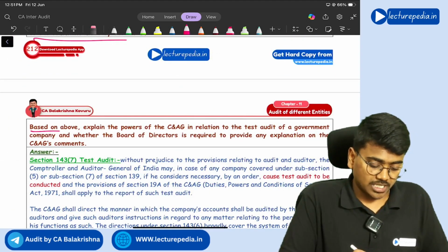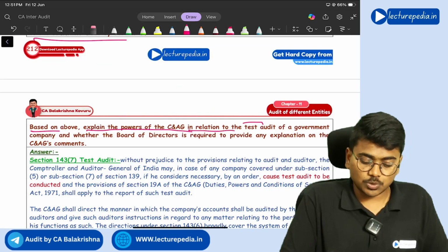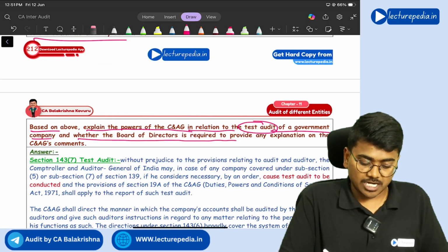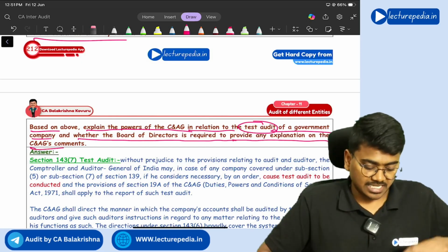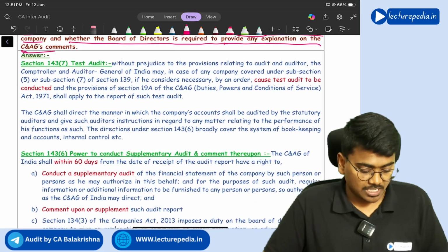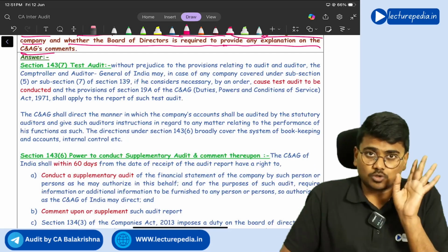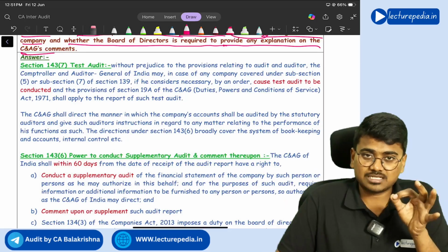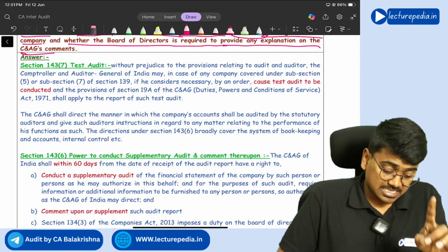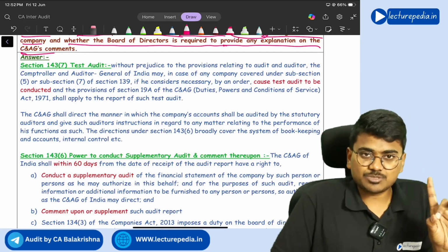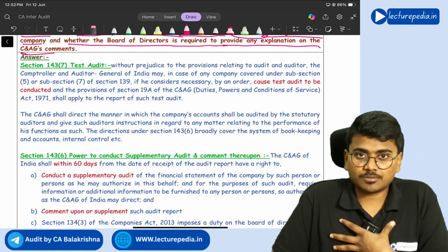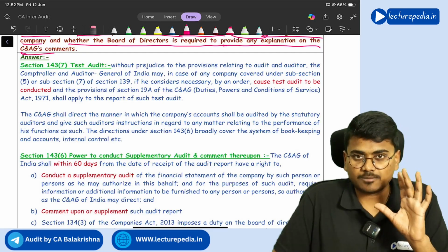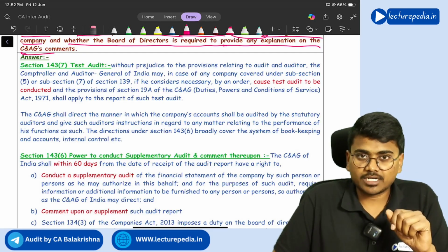Now, based on the above, explain the powers of C&AG in relation to test audit of a government company and whether the Board of Directors is required to provide any explanation on the C&AG comments. Now, here there are two concepts. As per 143 subsection 7, there is a test audit. As per 143 subsection 6, there is a supplementary audit. Now, with respect to test audit, the central government C&AG has power to order a test audit. Now, how will the test audit be ordered?